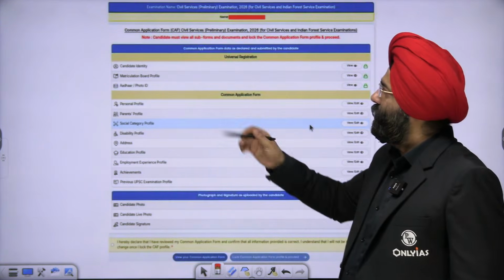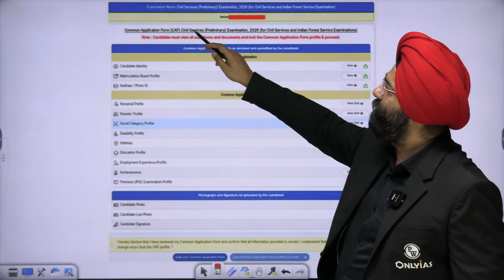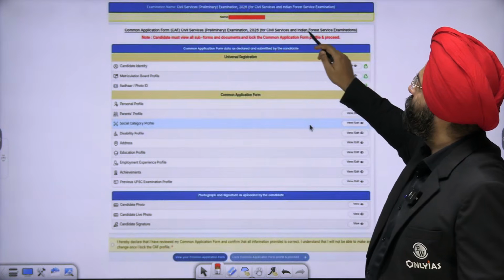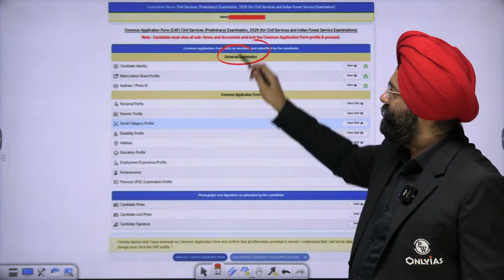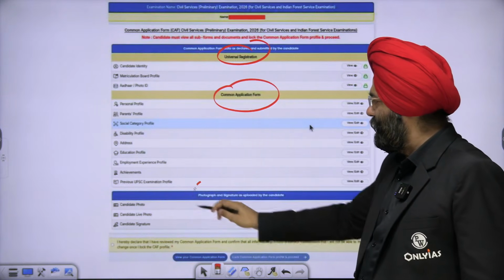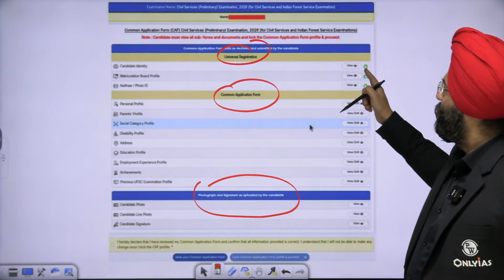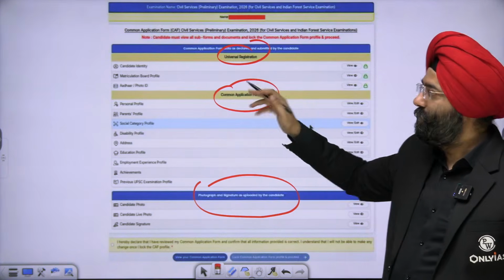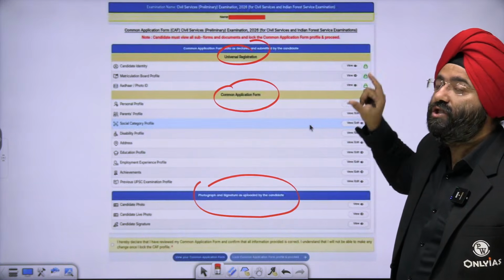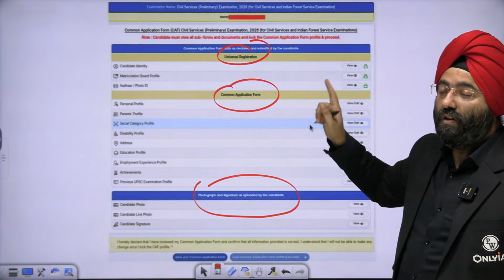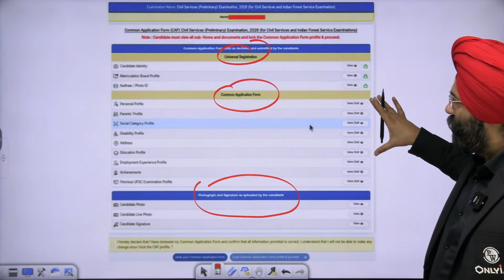Now see, over here, this particular screen will come. Common application form, Civil Services Preliminary Examination for Civil and Forest Services. Now, please remember, this is again universal registration, common application form, and again, you have to adhere to all these things. Let us say candidate identity, you have to view because you've already uploaded it. View all these things. See, the universal registration is locked. You cannot change it. That is why I'm saying whatever things you put in the universal registration, you need to put properly.